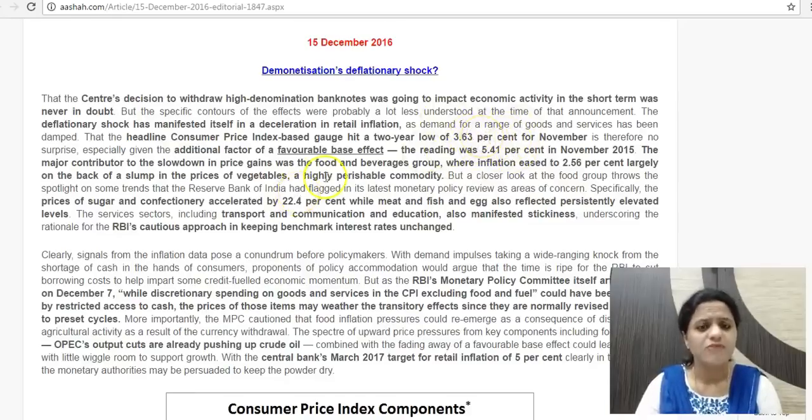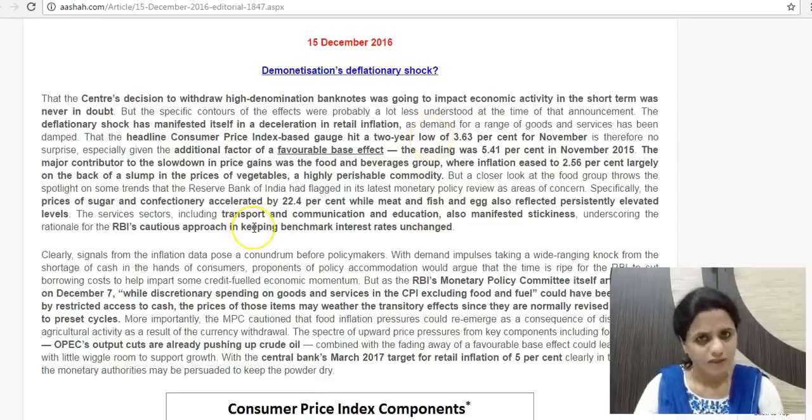This is driven by the food and beverages group. Prices of grains, food and beverages are decreasing, so there we are seeing that inflation has gone down. This is particularly driving this low retail inflation.